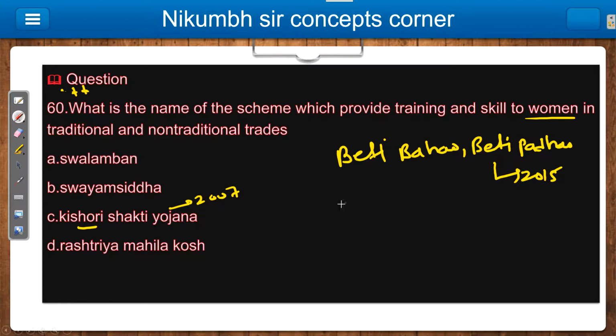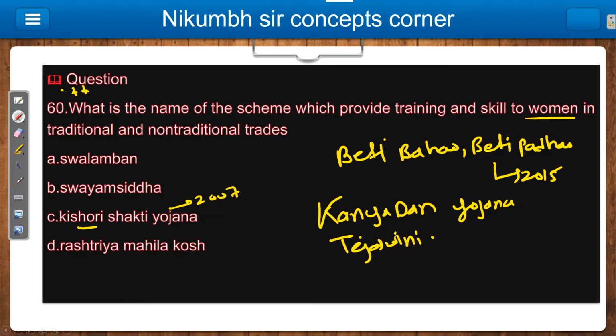Then next is your Mukhyamantri Kanyadan Yojana. Kanyadan Yojana is also there. Then Tejaswini Yojana is there. Just remember this, Tejaswini Yojana is there. And your Kishori Shakti Yojana is also there.